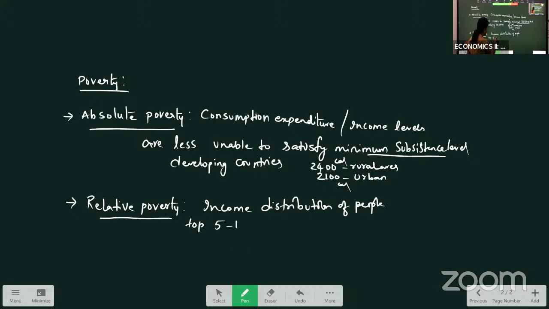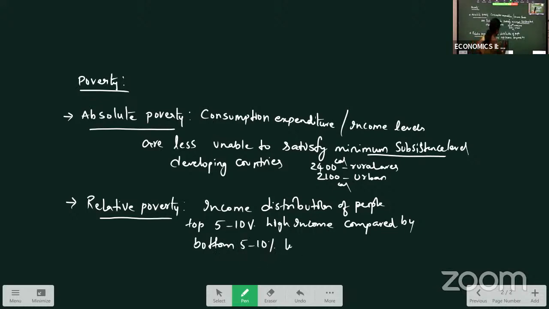The top 5 to 10% high income people are compared with the bottom 5 to 10% low income people.